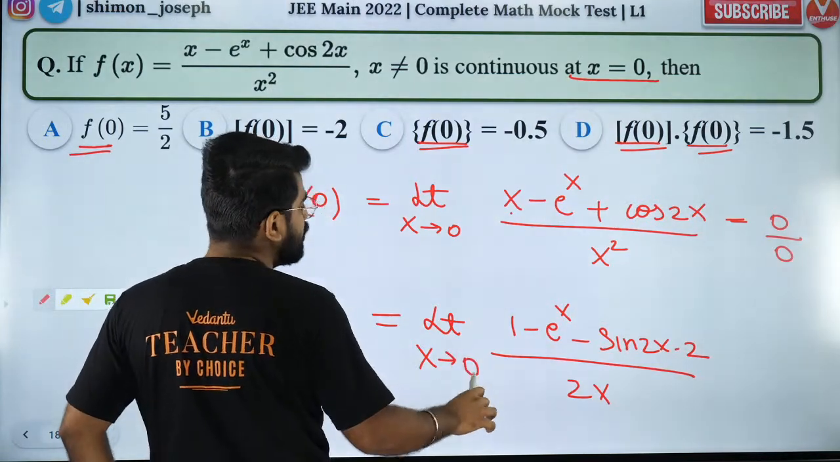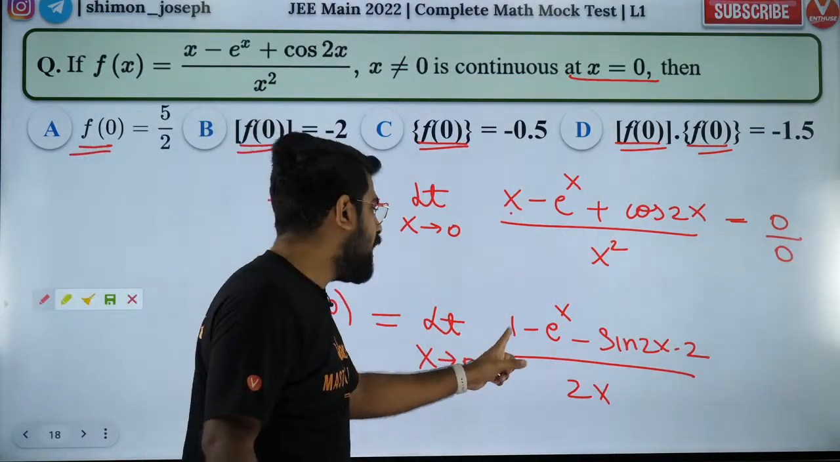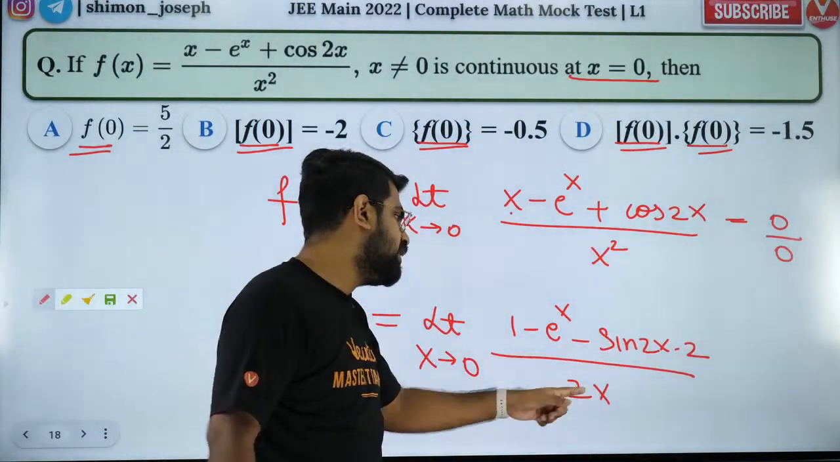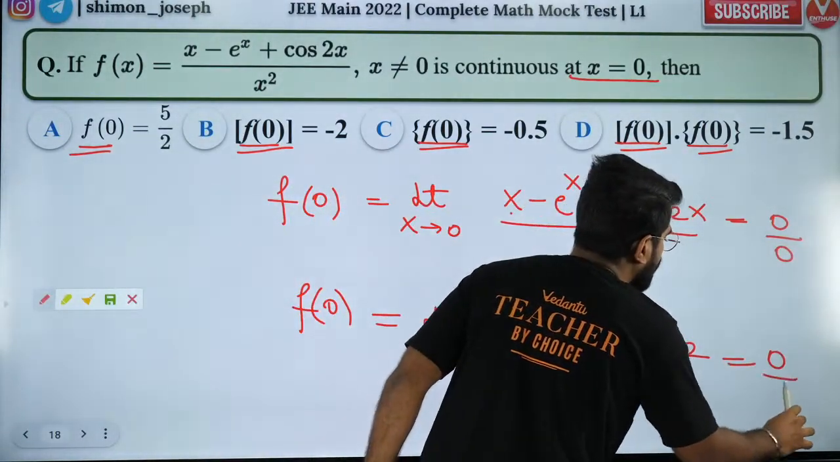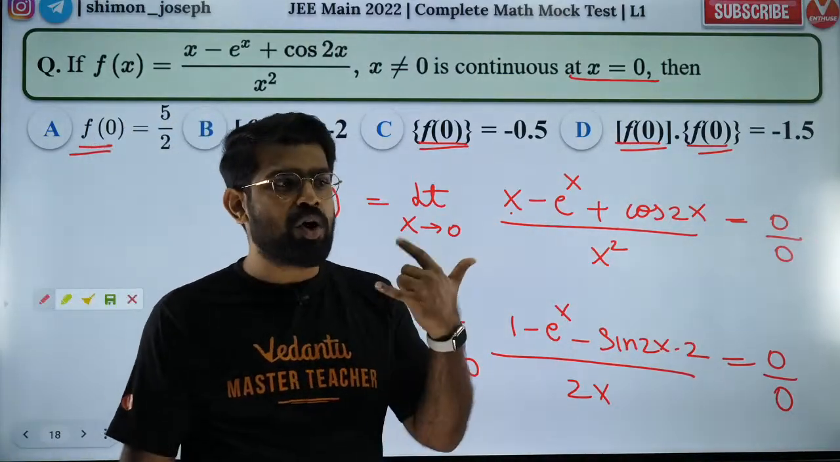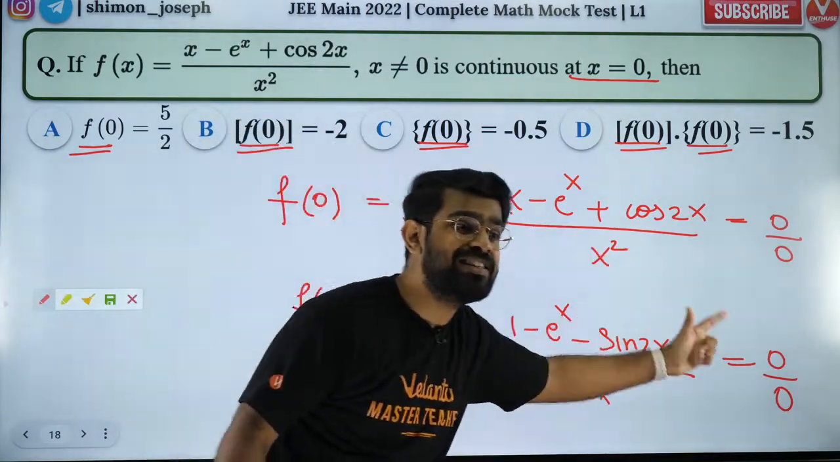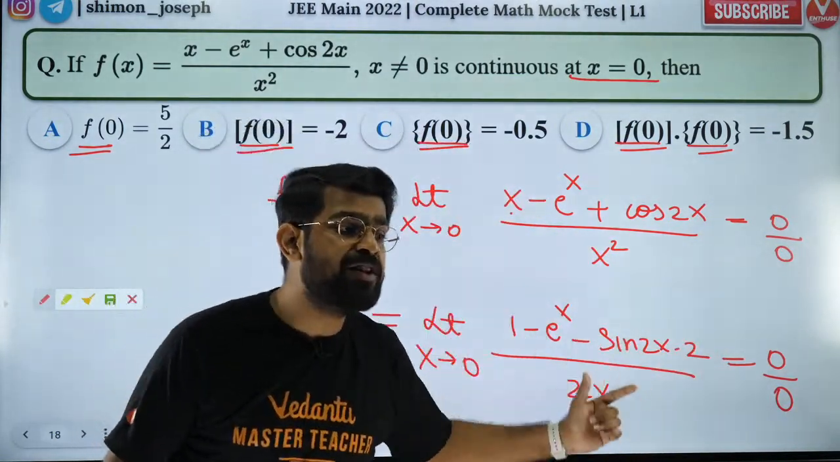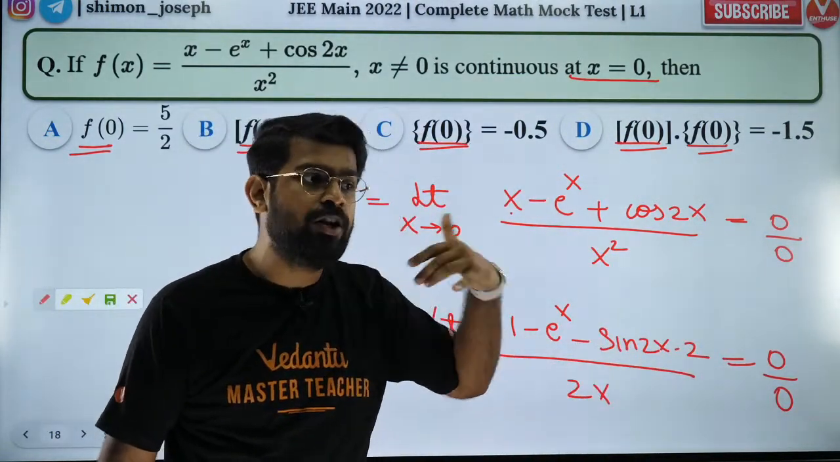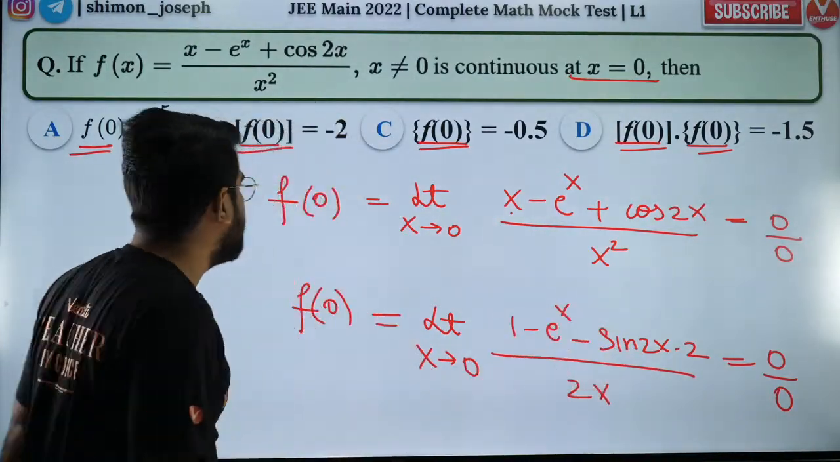Now again substitute x as 0. So if I substitute x as 0, what will I get? 1 minus 1 minus 0 by 0. Again I'm getting 0 by 0. What is this? Even our legend is not helping. So let's try to call him once more, because still it is 0 by 0 form. So let's invoke L'Hopital once more.